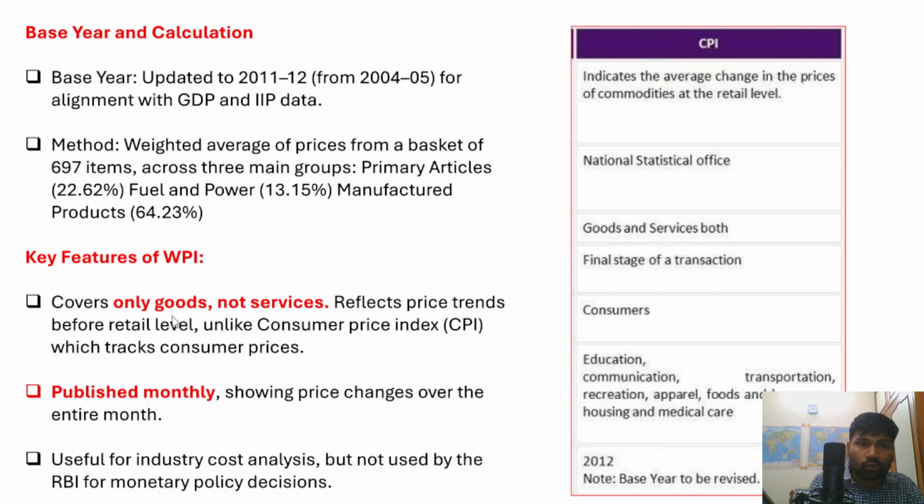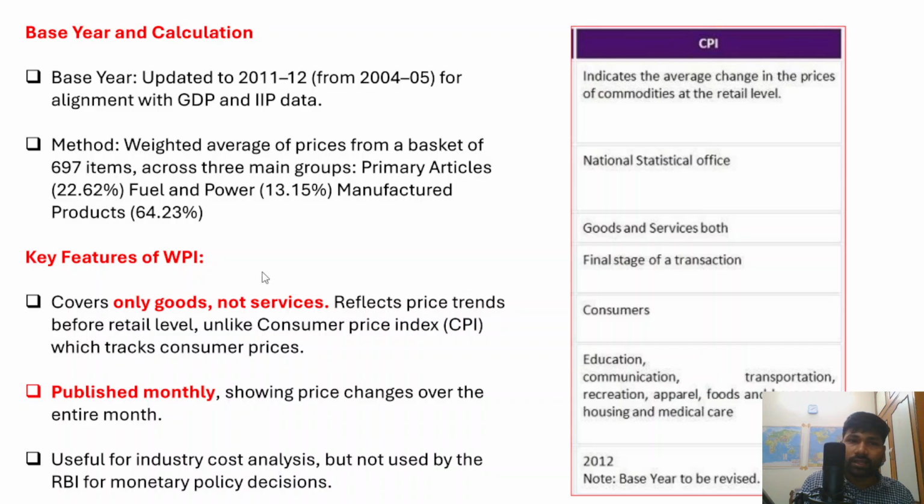Now, what are the key features of the wholesale price index inflation? It covers only goods. Services are not included in it, but the consumer price index will include services along with goods. And the wholesale price index also reflects the prices and price trends before the retail level, unlike the consumer price index that tracks the consumer prices. And in fact, the wholesale price index is published every month, thereby showing price changes over an entire month.